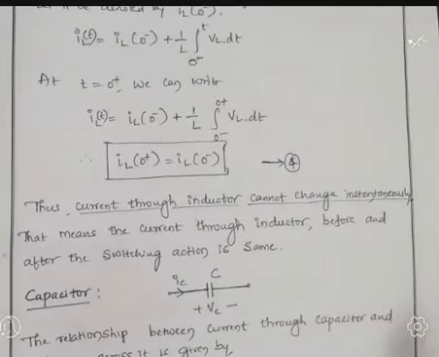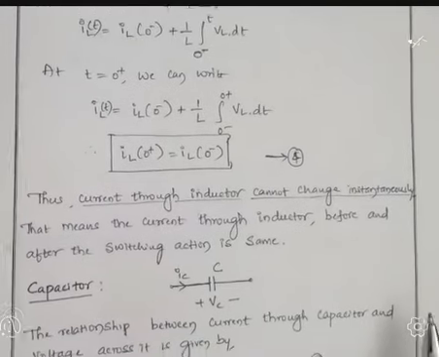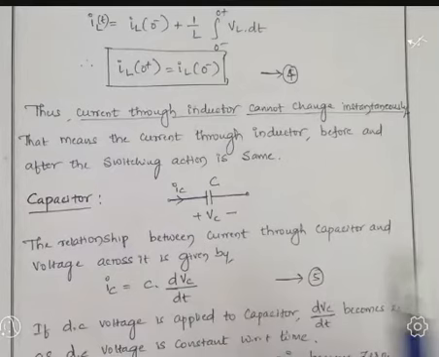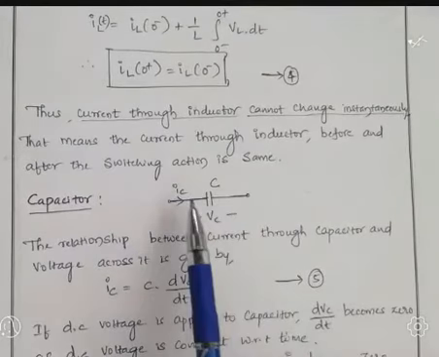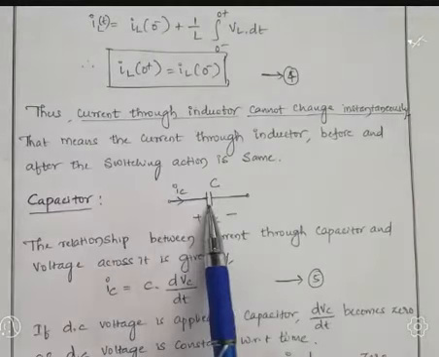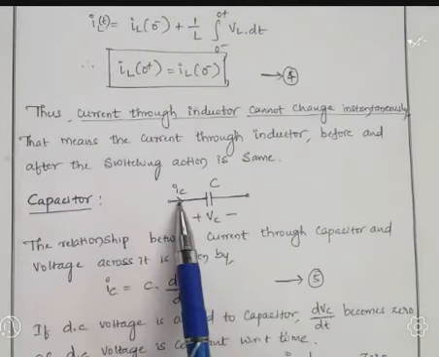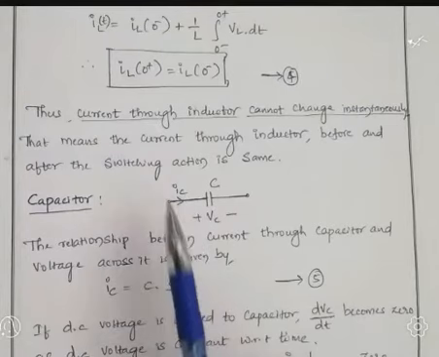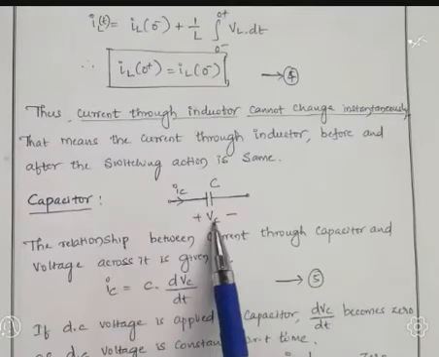Okay, now let us move on to the next basic passive element, that is the capacitor. This is the symbol of a capacitor, and the current flowing through this branch containing the capacitor is represented as IC. The suffix C stands for capacitor current, and VC stands for capacitor voltage.